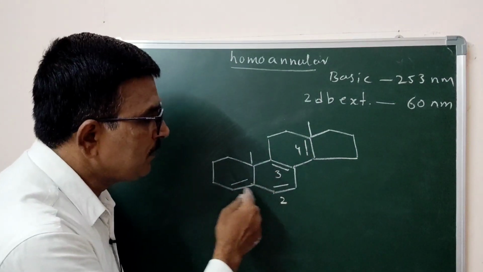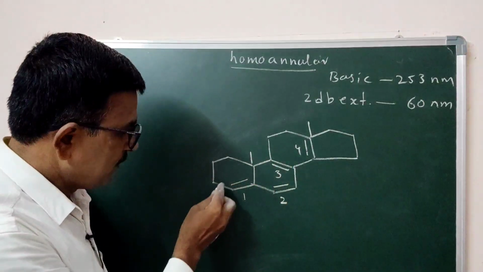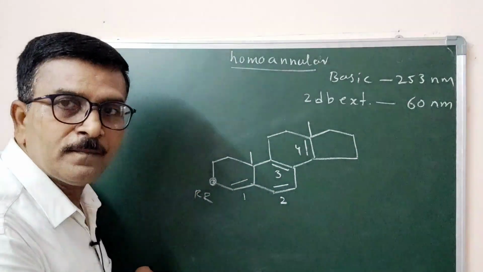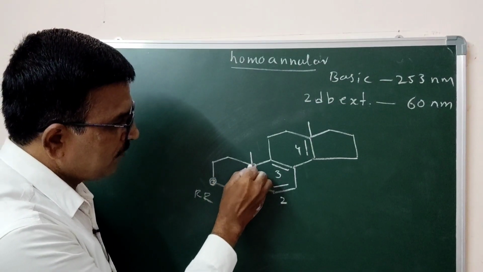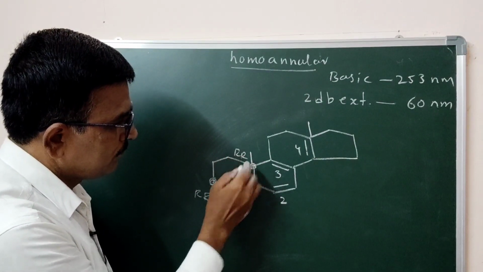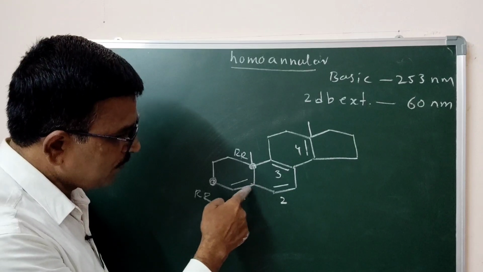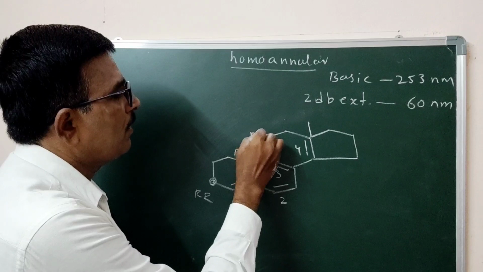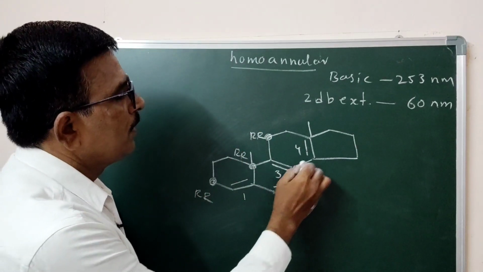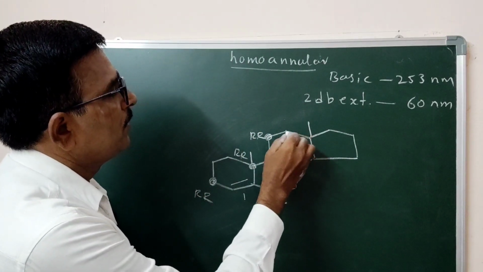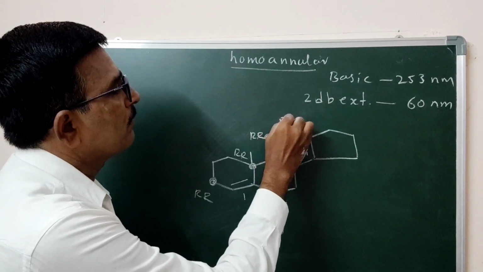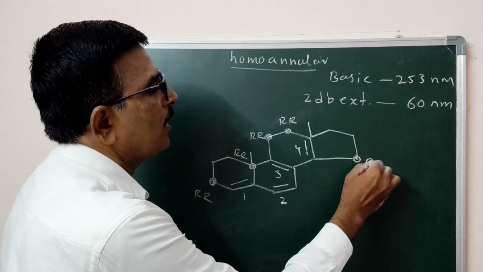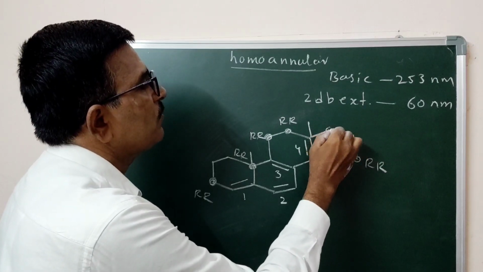The whole system is under conjugation. This is one ring residue, this is the second ring residue. This carbon is attached with the double bond. Now this is the third ring residue, RR. This is the fourth RR attached with the double bond. This is one more RR, this is also RR.